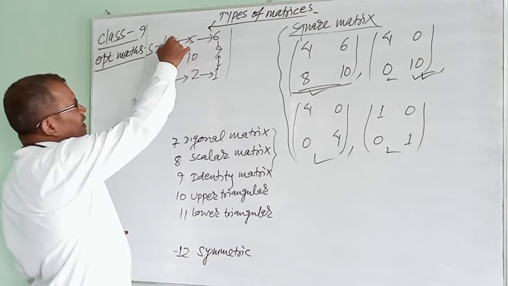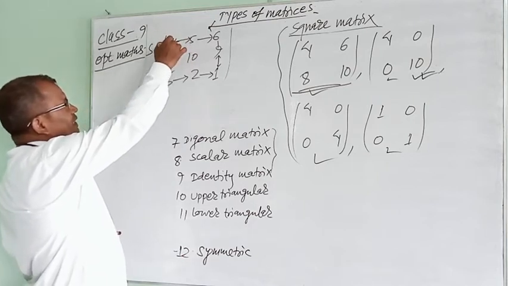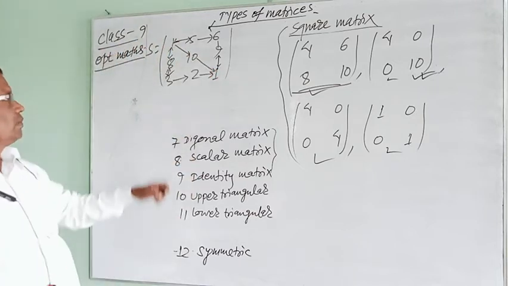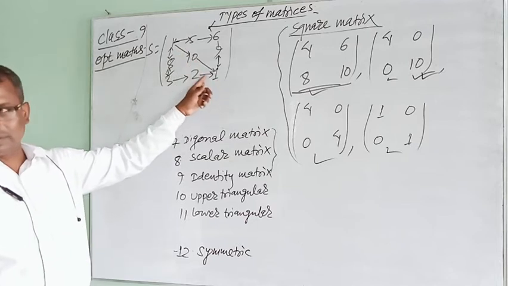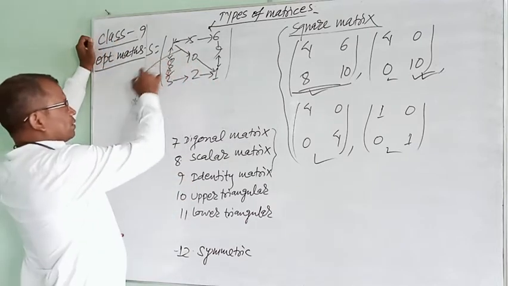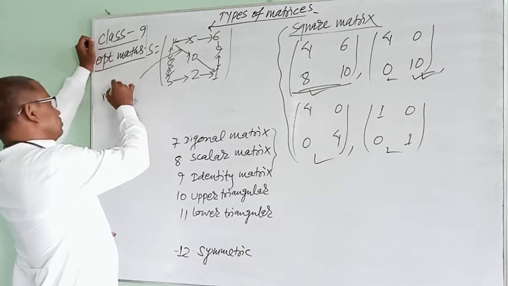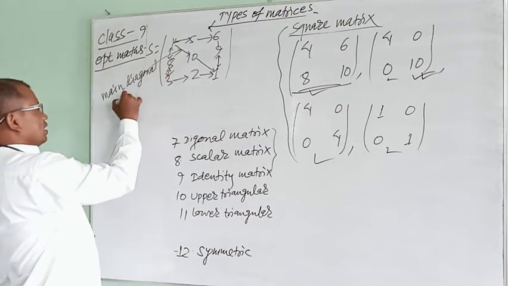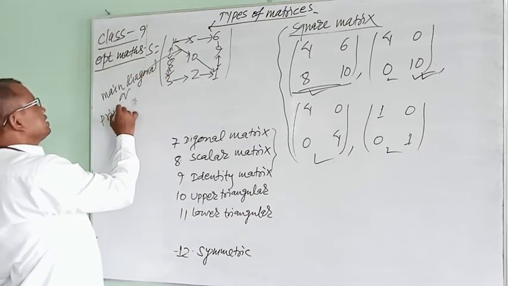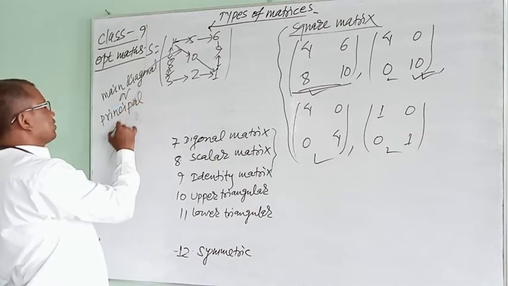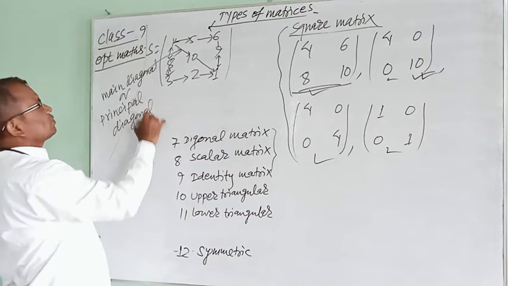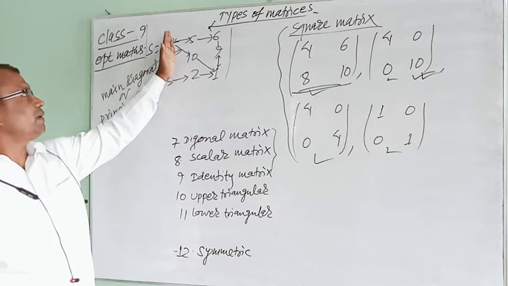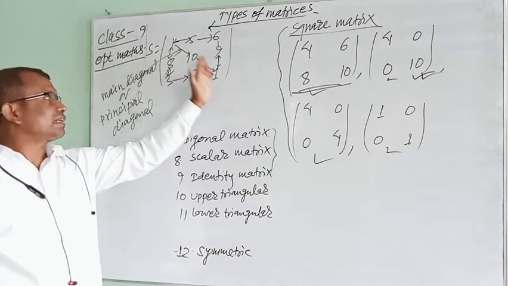Now if we combine the leading element A11, that is 1, to 10 and the last element of the last row or last column, this is the main diagonal. In many books you can also see it written as principal diagonal. Principal diagonal starts from the first element of the first row to the last element of the last row.